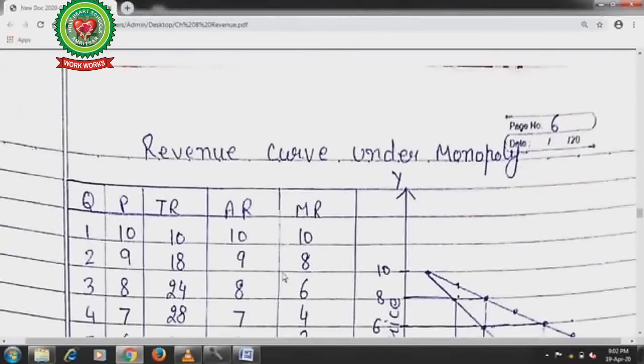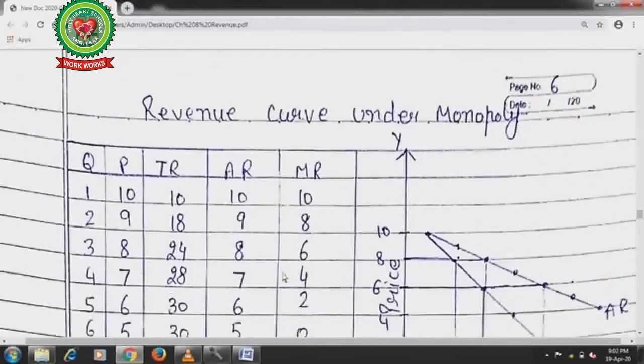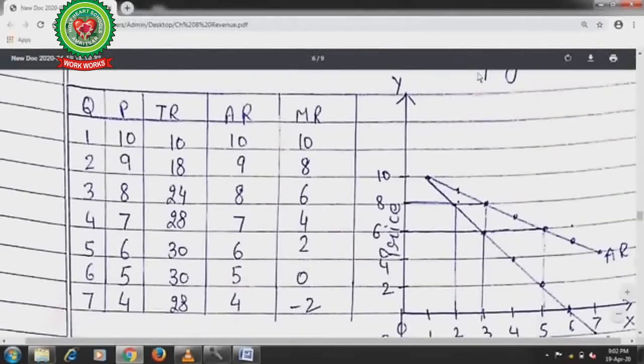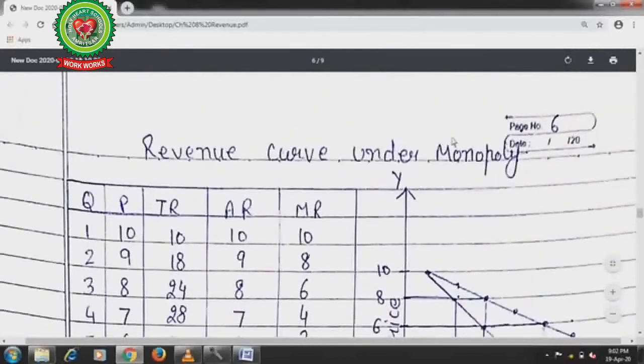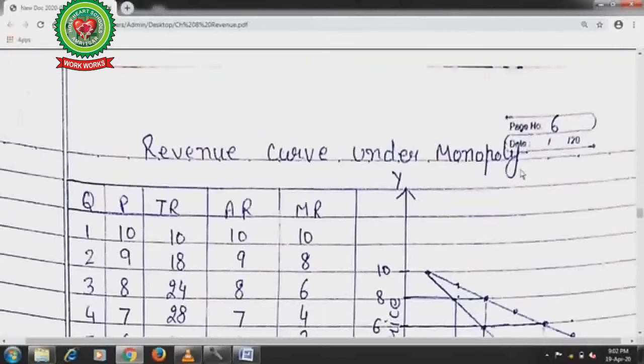Now, revenue curves under monopoly. The word monopoly means single seller. Mono, single; poly, seller. Monopoly, single seller. I can give you examples of monopoly: Indian Railways, RBI for printing notes, Punjab State Electricity Board.